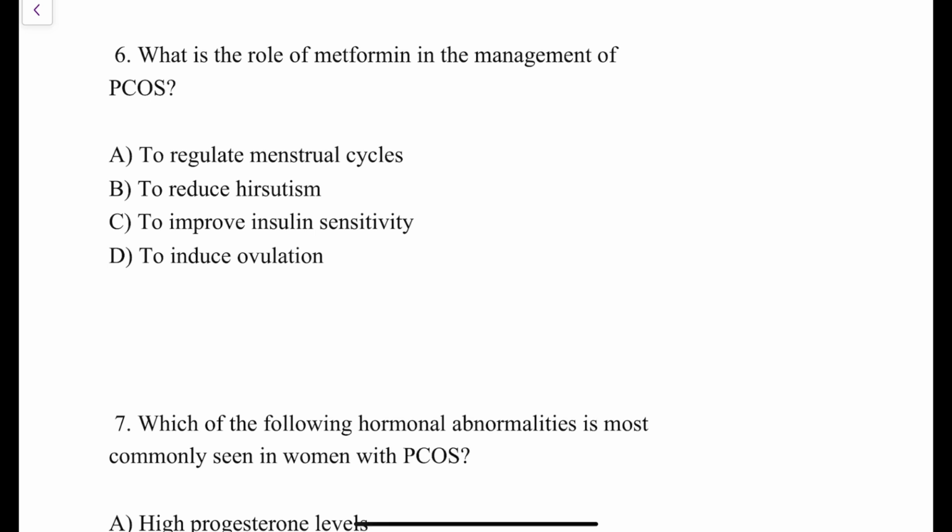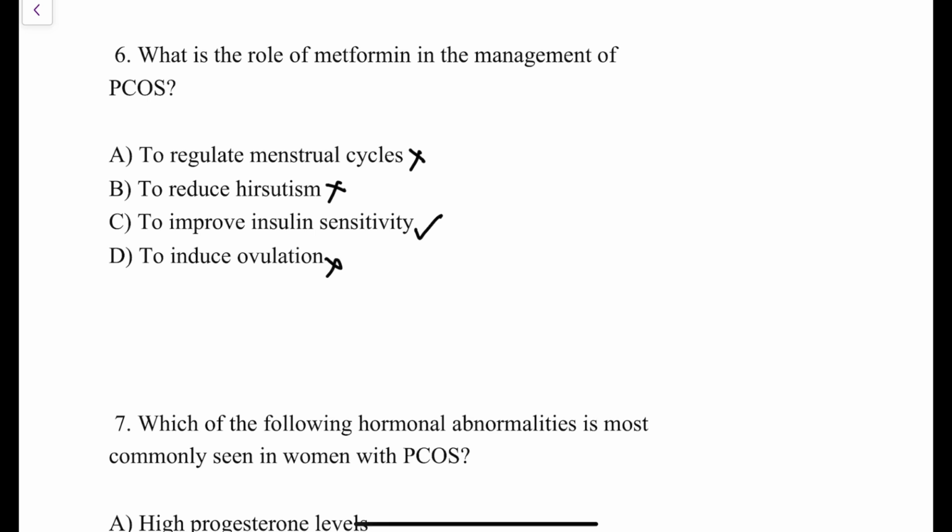So what are the options which are provided here? To regulate the menstrual cycle? No, metformin is not used for regulation of the menstrual cycle, so this is cancelled. To reduce hirsutism? No, metformin is not used in the treatment of hirsutism. To improve the insulin sensitivity? Yes, it is used to improve the insulin sensitivity.